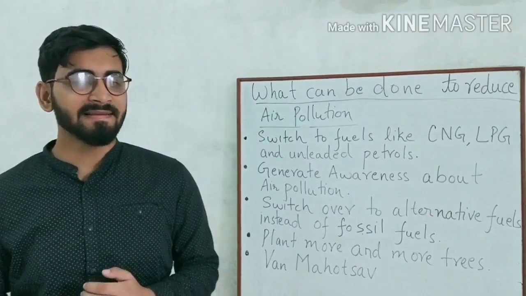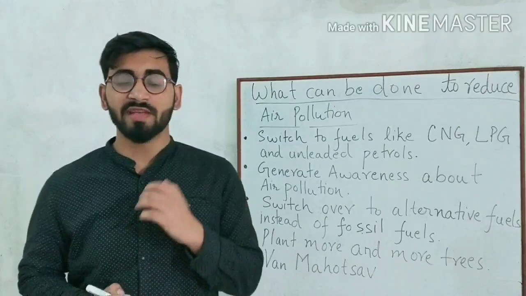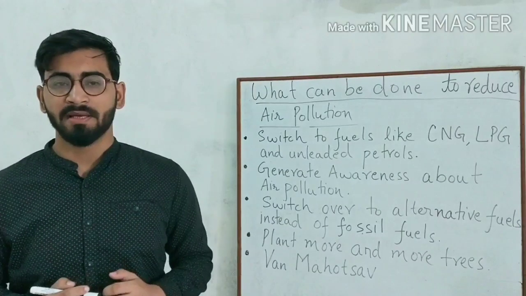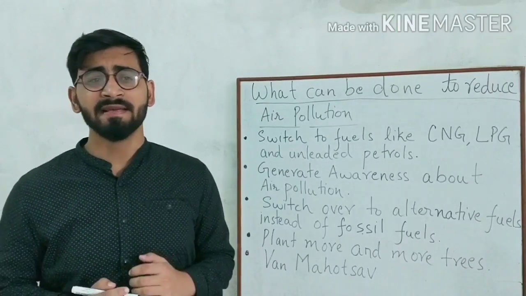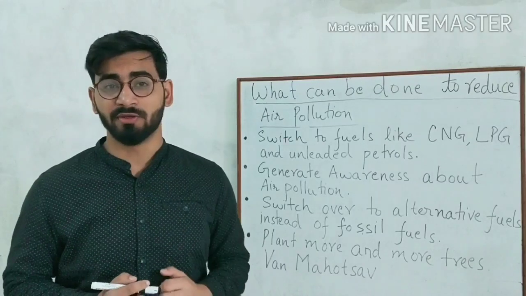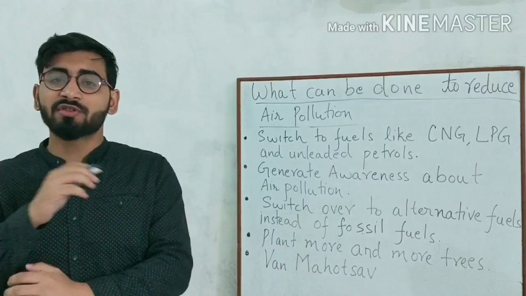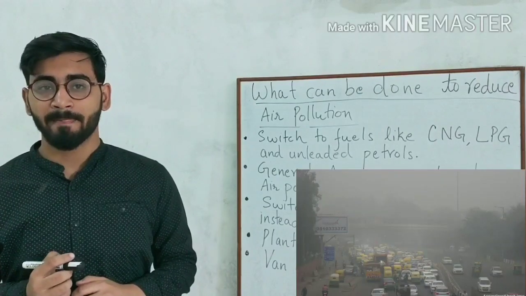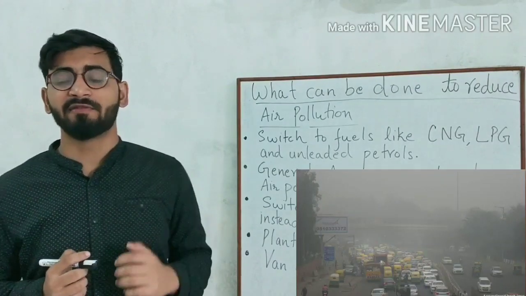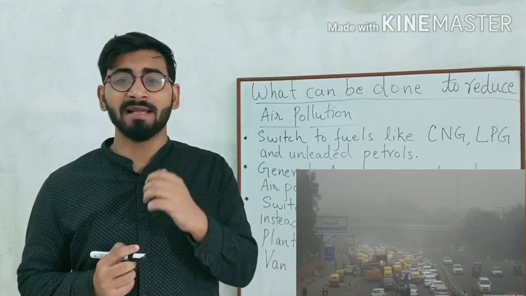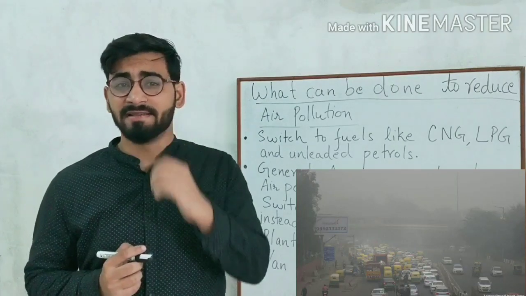Now let us discuss what can be done to reduce air pollution. There are various success stories in our fight against air pollution. For example, a few years ago, Delhi was one of the most polluted cities in the world. It was being choked by the fumes released from automobiles running on petrol and diesel.